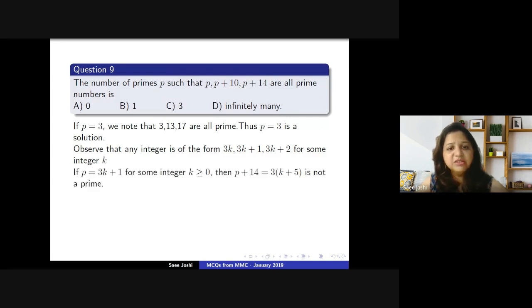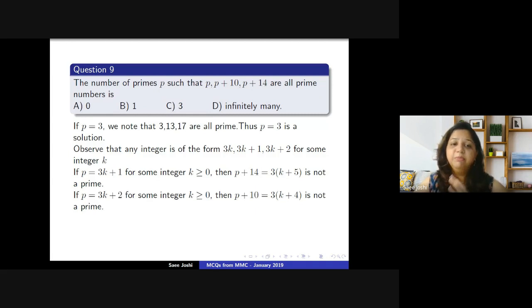If P is equal to 3k plus 1, let us see what happens to P plus 14. P plus 14 will be 3k plus 1 plus 14, that would be 3k plus 15, which is 3 into k plus 5. So clearly this is not a prime number. And again, if I take P equal to 3k plus 2, then P plus 10 will be 3k plus 2 plus 10, which will be 3k plus 12, that is 3 into k plus 4. So again, this is not a prime. So in either case, 3k plus 1 and 3k plus 2 will not be a solution.